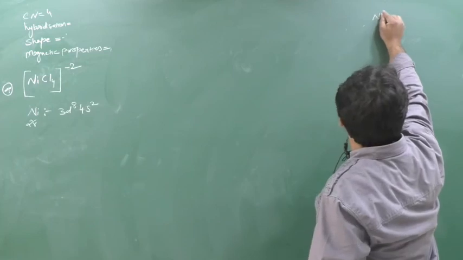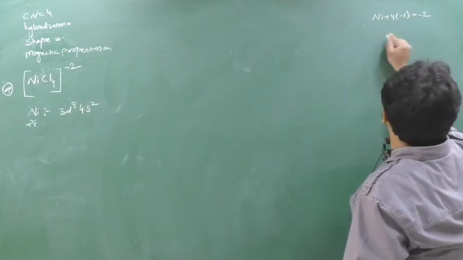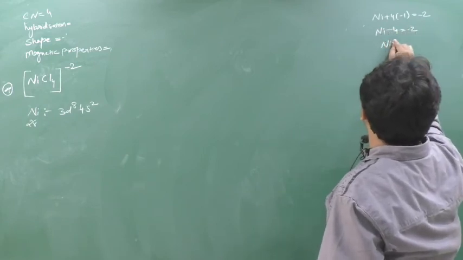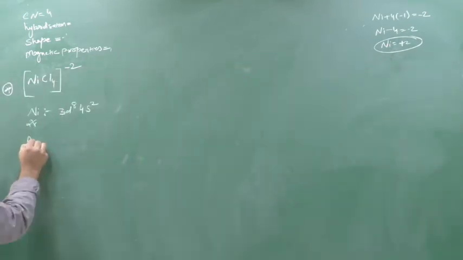We'll see the hybridization. First we'll see the ion. Nickel tetrachloride: Ni plus 4 times Cl, which is minus 1, equals minus 2. Ni minus 4 equals minus 2, so Ni is plus 2.